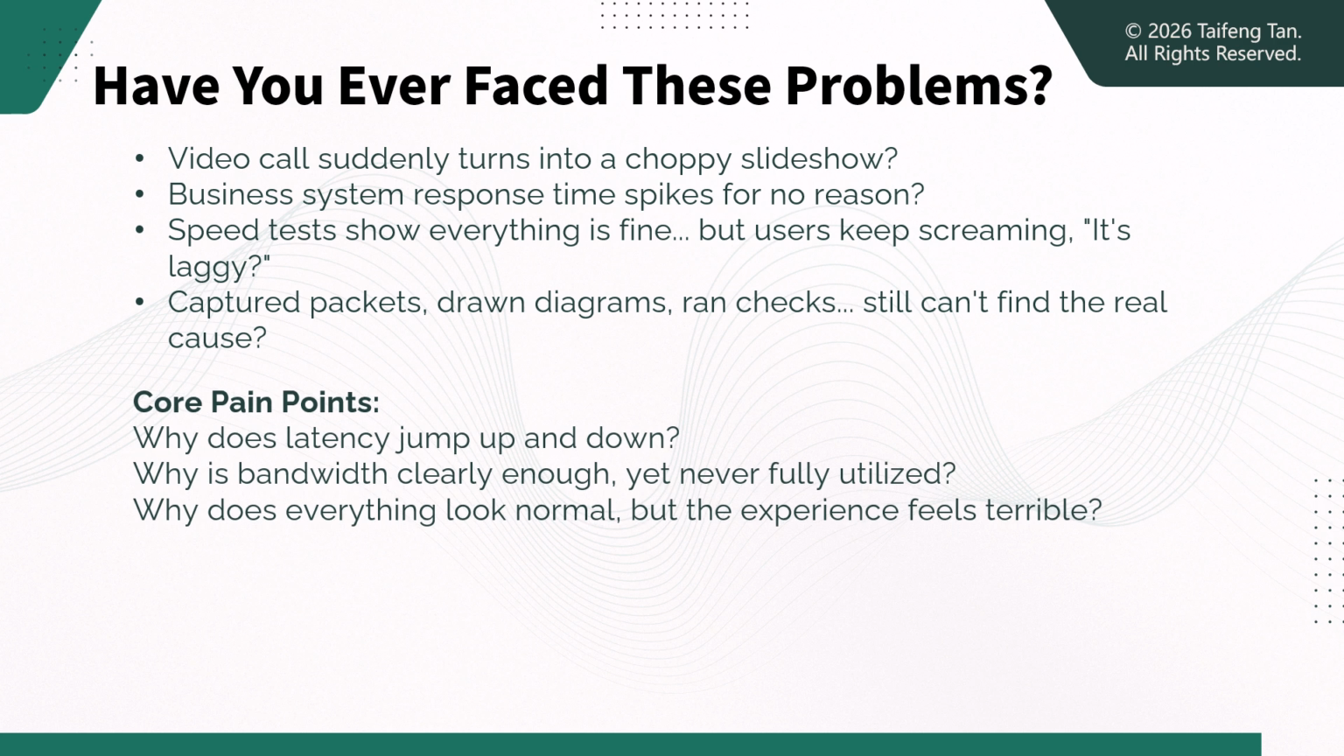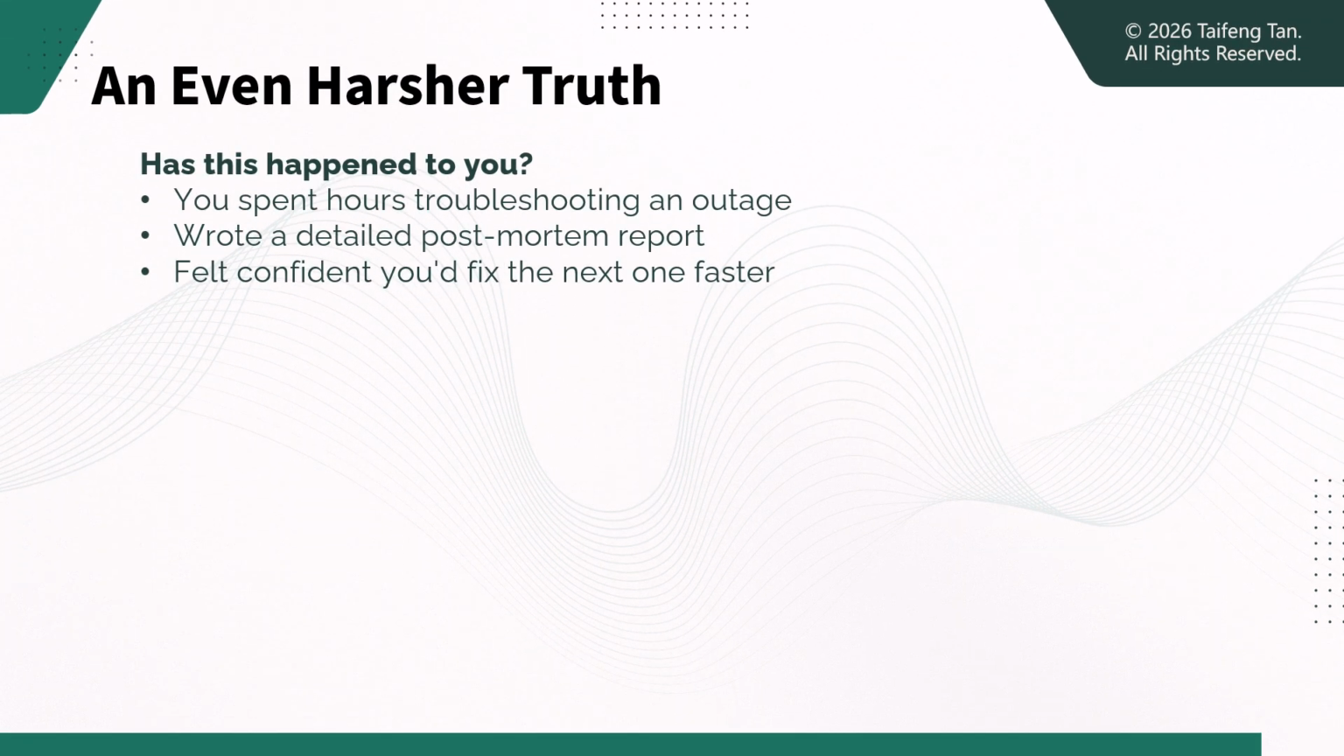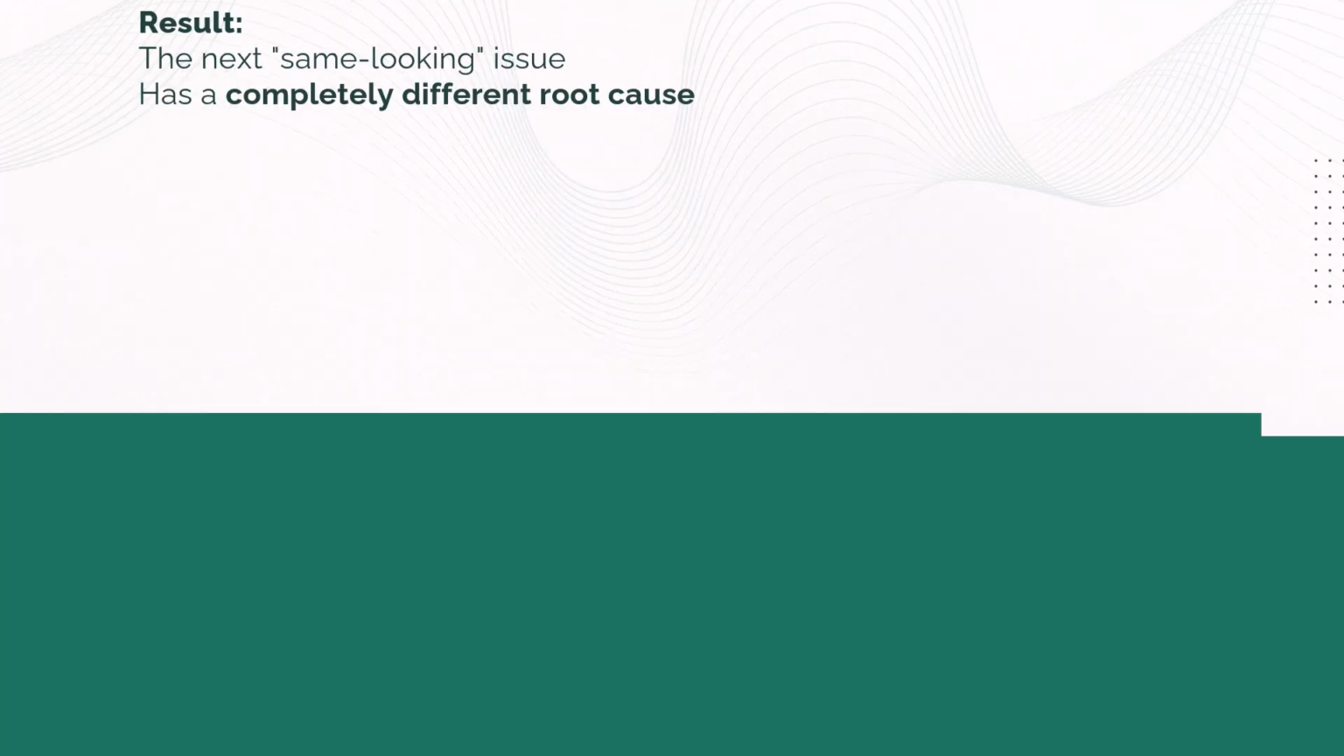Why does latency jump up and down? Why is bandwidth clearly enough, yet never fully used? Why does everything look normal, but the experience feels terrible? And here's the kicker. Maybe you troubleshoot one outage, document the cause, feel confident you'll fix the next one faster, only to find the next same-looking issue has a completely different root cause.